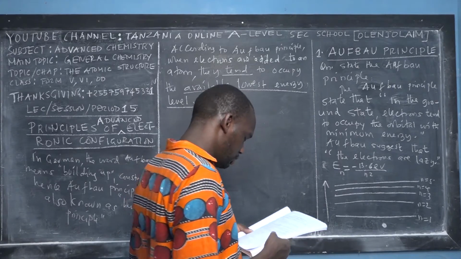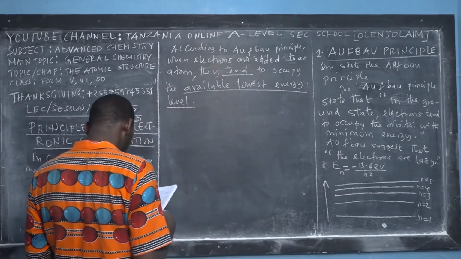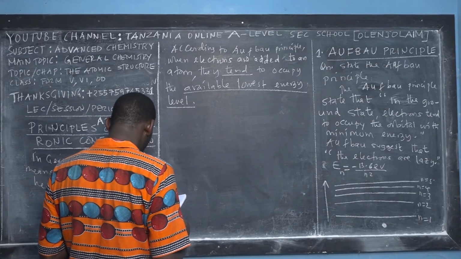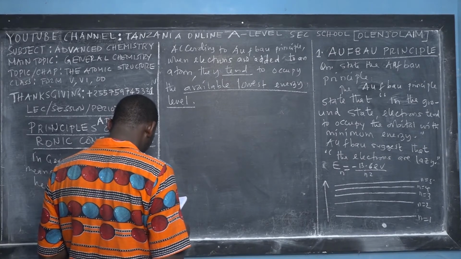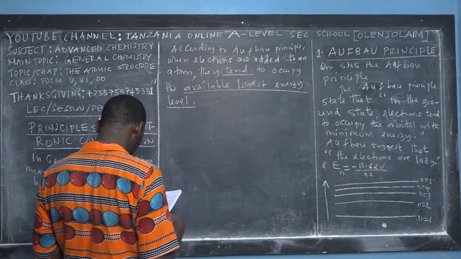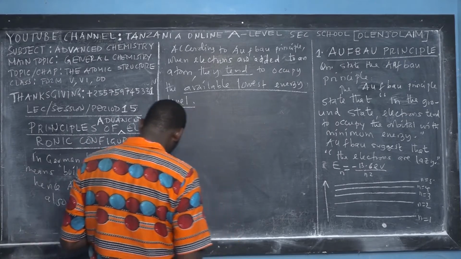Right? So before I teach you the Aufbau electronic principle, I think that's the best thing. Then after teaching you, I will give you some examples. Then it will help you to understand.